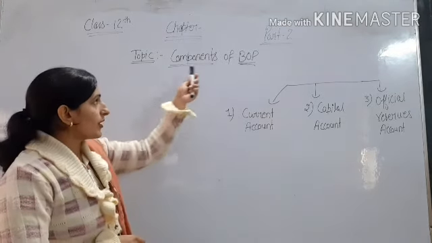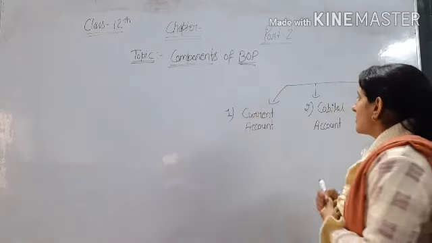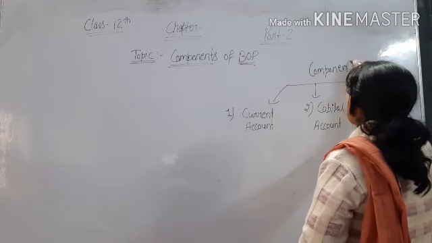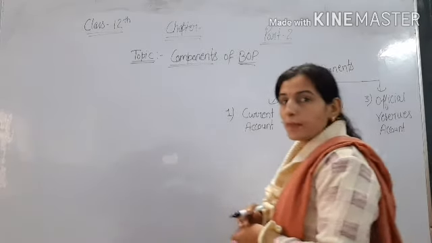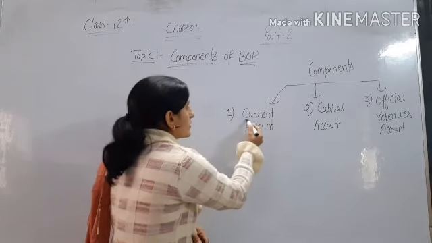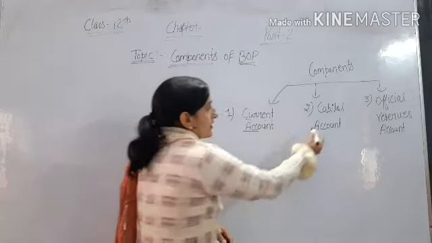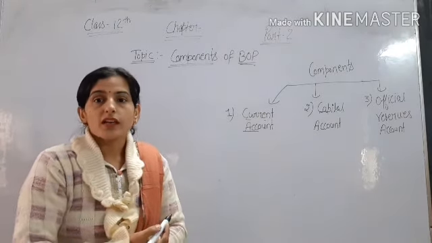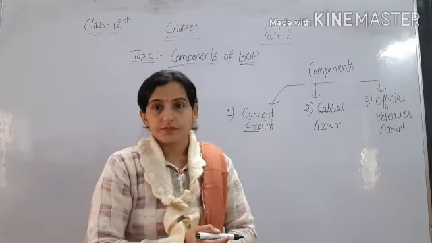So today we will discuss the components of BOP. What are the components of BOP? Mainly there are three components. First is the current account, second is the capital account, and the third is the official reserve account.